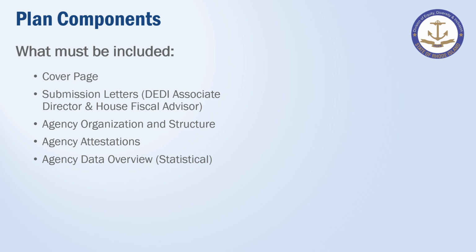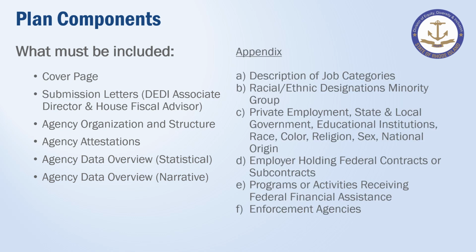We'll cover data on slide 10. Agency Data Overview, narrative. Your agency must follow the standardized format under the Agency Data Overview within the DOA templates document. The appendix documents have also been included as part of that DOA templates document.